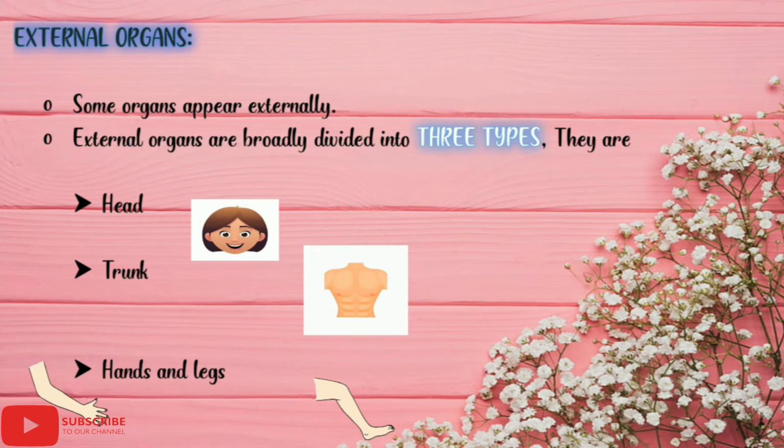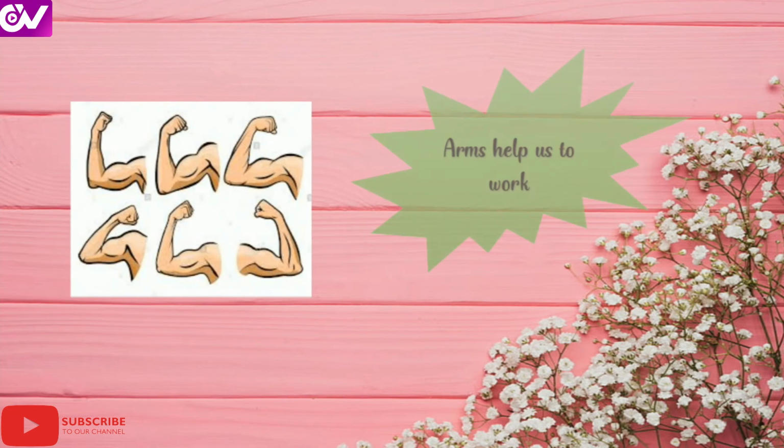Head, trunk, hands and legs. Arms. So what is the use of arms? It helps us to work. If you have a strong arm, you can do a difficult work. So do exercise regularly, which helps you to keep good and healthy arms.